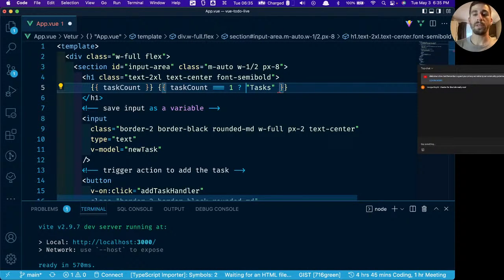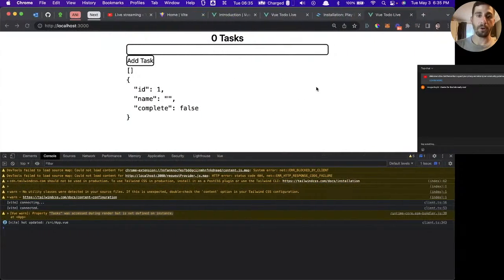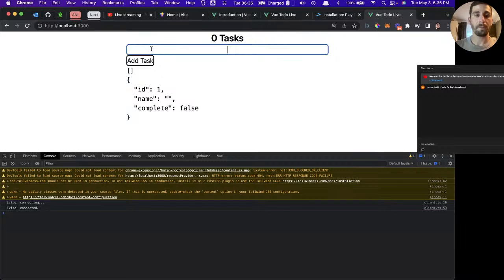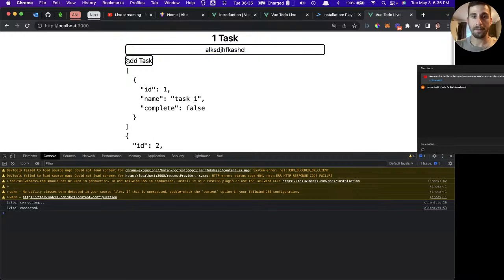So if there's only one task, then we want it to say task. Otherwise, we want it to say tasks, plural. So you can have this inline logic like that. So if we go back, we refresh, we type task 1, it's going to go from 0 tasks to 1 task. And now if we add another one, just throw in some text there, it should go from 1 task to 2 tasks, right? So that's just one of the cool things that you can do with that inline templating.